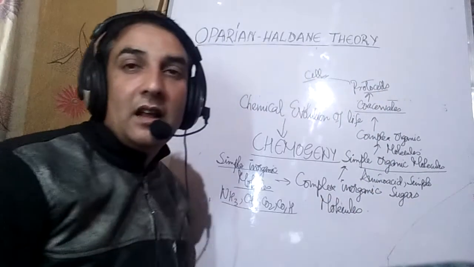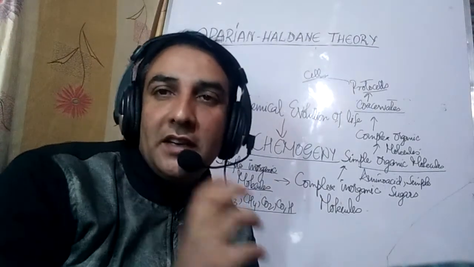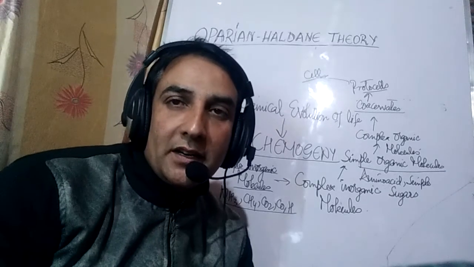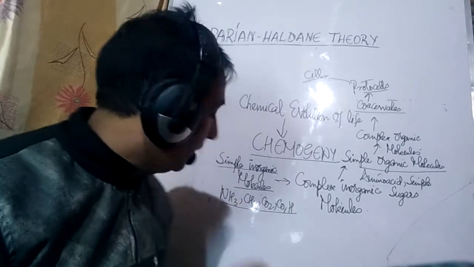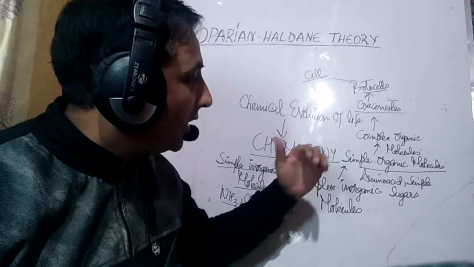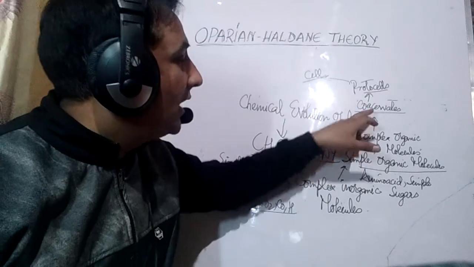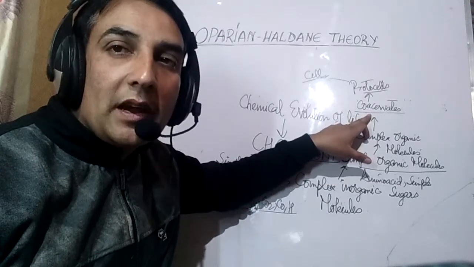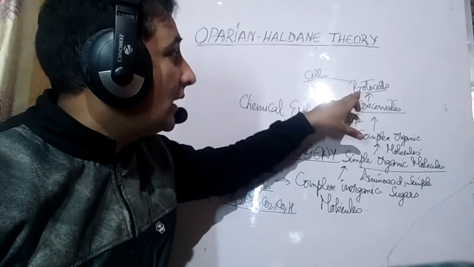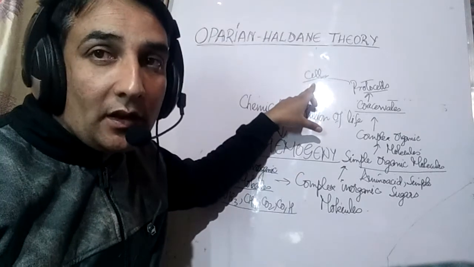And when the first cell was formed, the time was 3.5 billion years ago. So this marked the beginning of life on this very planet. So we say that first, simple inorganic molecules aggregated into complex inorganic molecules, then complex inorganic molecules aggregated into simple organic molecules, which again aggregated into complex organic molecules, which gave rise to the first metabolic capsules of life on this planet, that is coacervates. The coacervates further developed and formed protocells, and from the protocells, the first cells were formed.